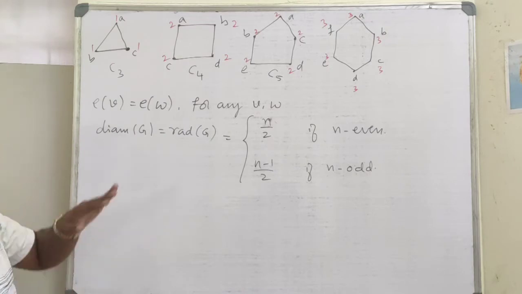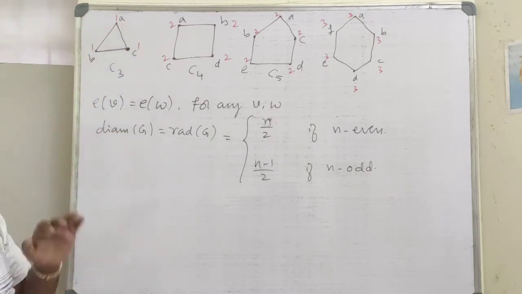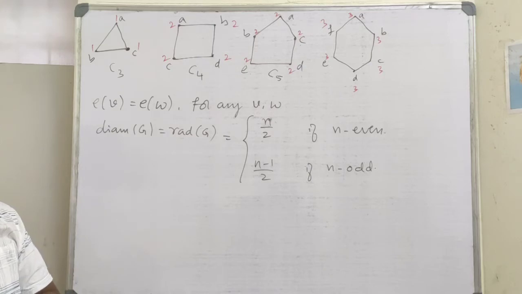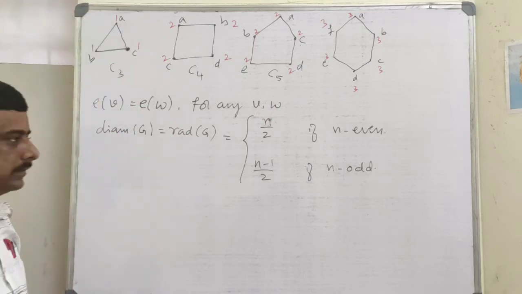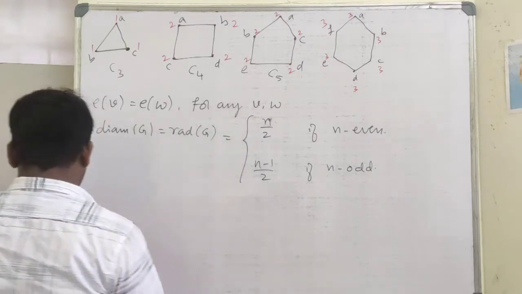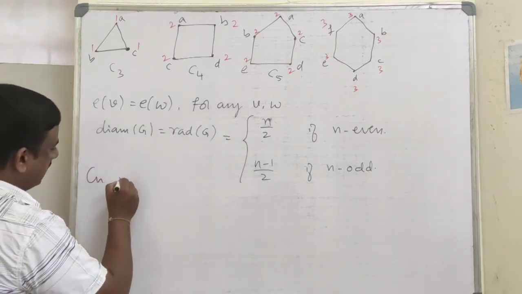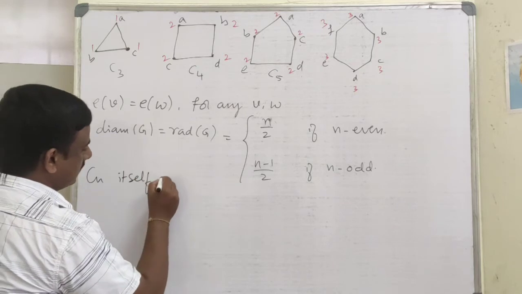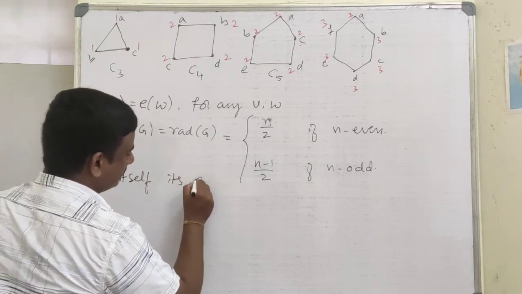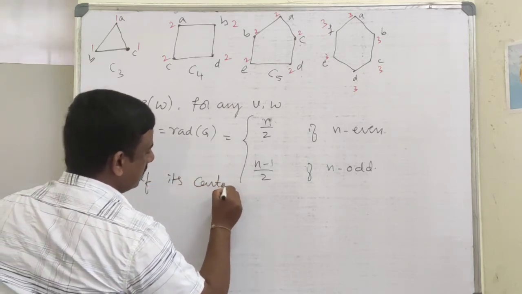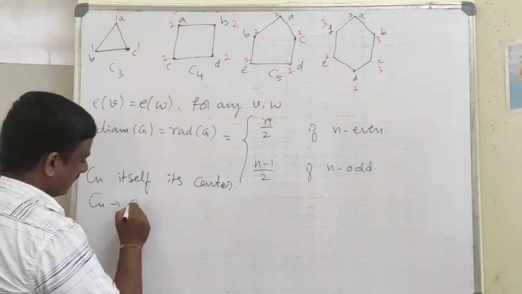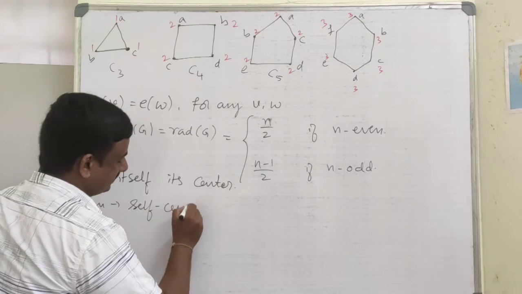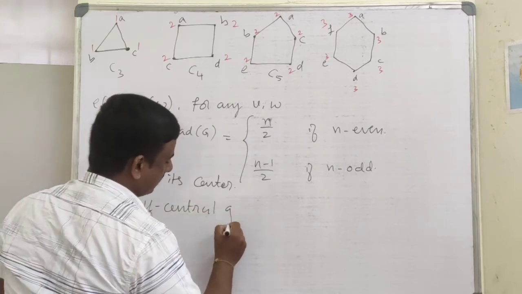The subgraph induced by these vertices will be the same as the given graph. So the graph itself is the center of that graph. So Cn itself is its center. So Cn is called a self-central graph.